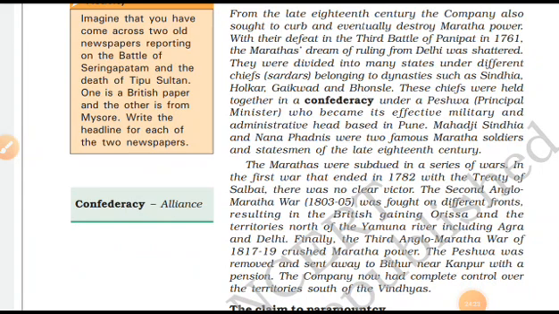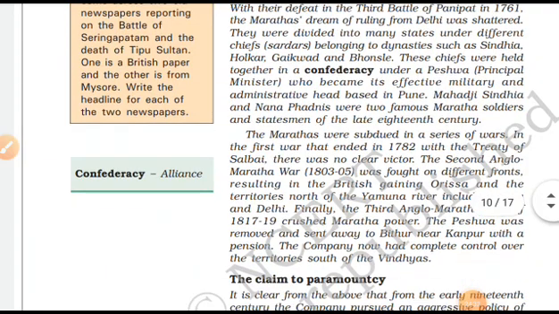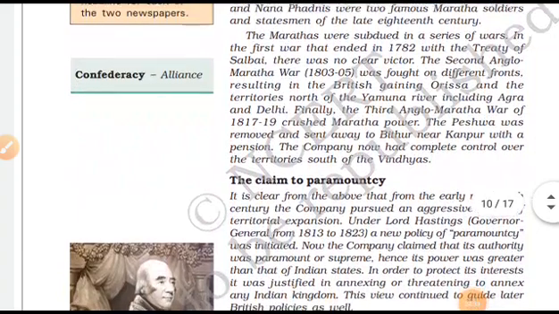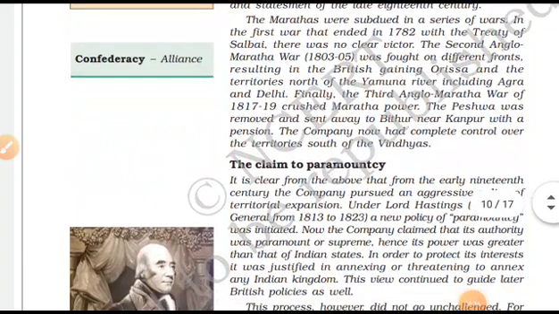So only these four chief dynasties were left among the Marathas. Then the Marathas were also subdued in a series of wars. The first war ended in 1782 with the Treaty of Salbai, with no clear victor.